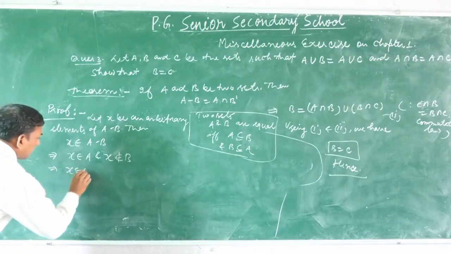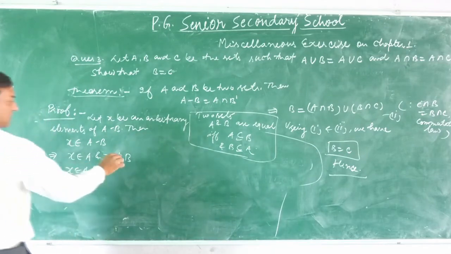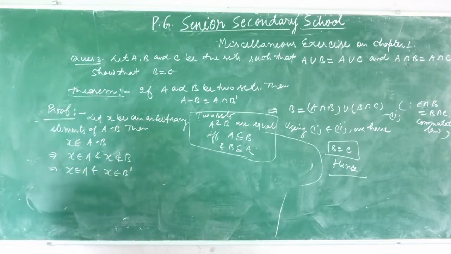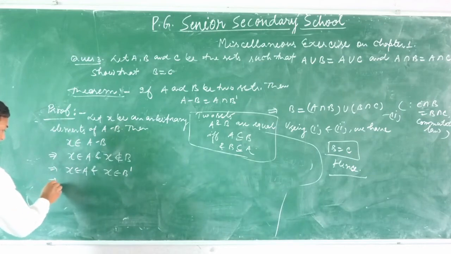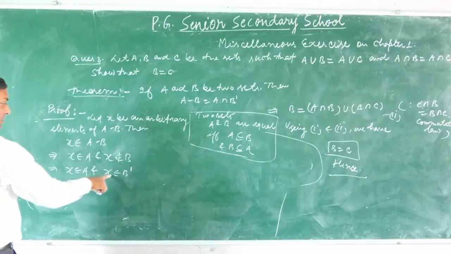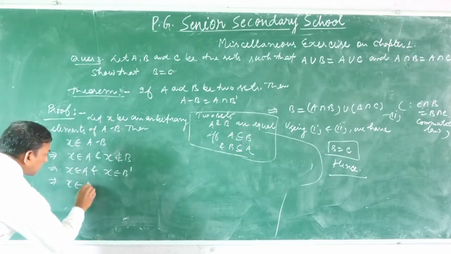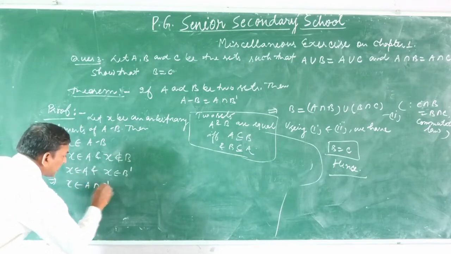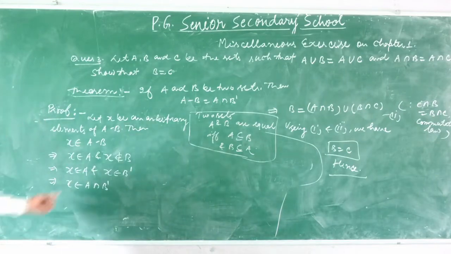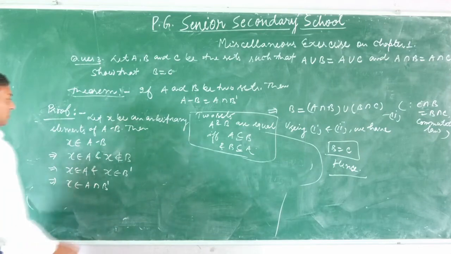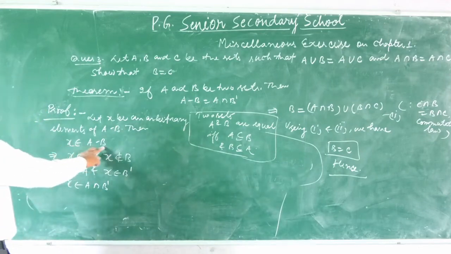This implies X belongs to A, and if X does not belong to B, this implies X belongs to complement of B. Now X belongs to A and X belongs to complement of B, and "and" means X belongs to A intersection complement of B. Because "and" is given, X belongs to A and X belongs to complement of B means X belongs to A intersection complement of B. So here X belongs to A difference B.